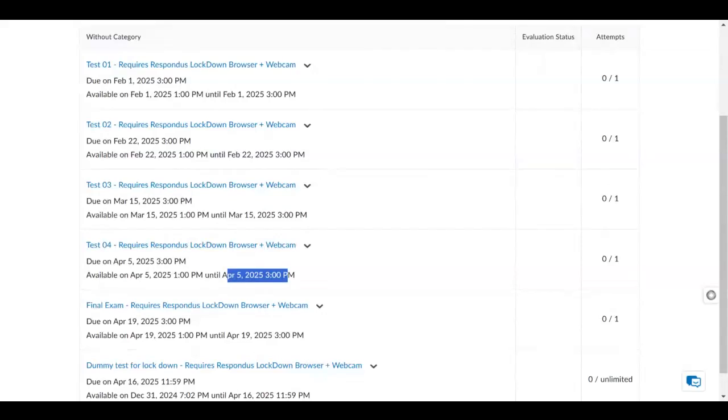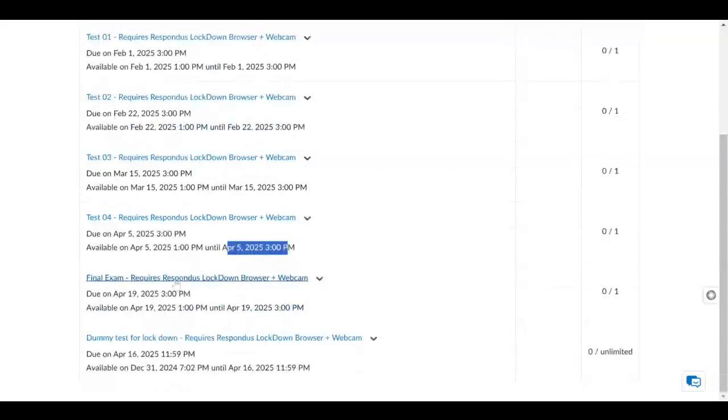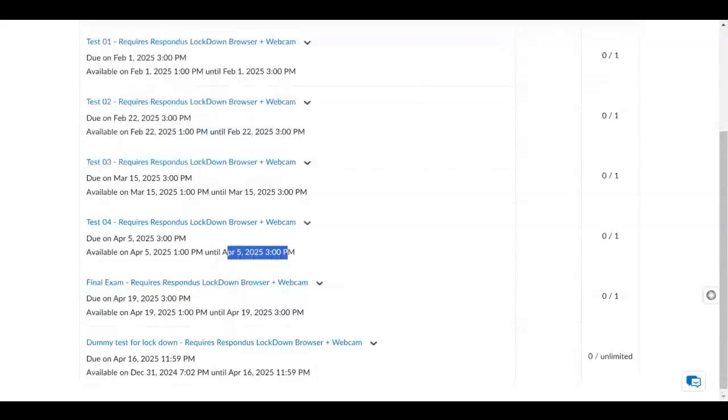And please, this is my humble request. If someone has to attend a marriage party or has to go somewhere else, I won't be able to make the changes for the test. You have to provide me solid evidence why you want the test to be changed to some other date, and otherwise I won't approve it. It has to go through my chair. If my chair approves it, only then I will be able to make the changes. This is my humble request. I posted all the test dates and the final date also here, so make sure you book these times off. There should not be any excuse for not booking these times off.